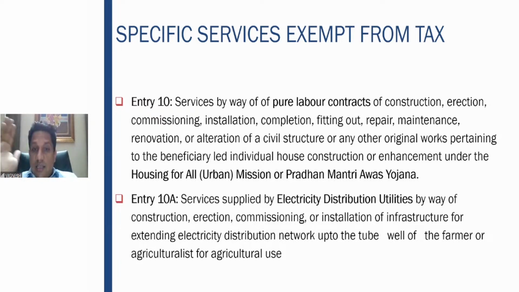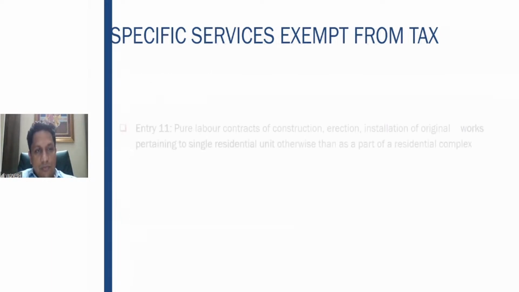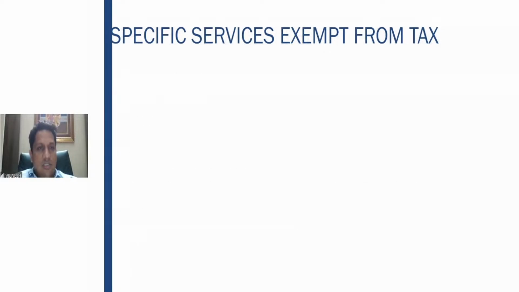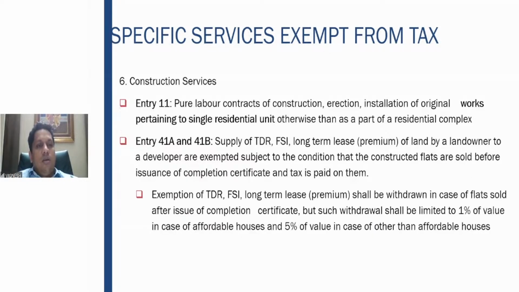Then electricity distribution utilities provide services of construction, erection, commissioning, installation, etc., for extending the electricity distribution network up to the tube well of the farmer or agriculturist for agricultural use. This service also is exempt. Okay, now after government services, we come to construction services. Under construction services, we have seen pure labor contracts for the PM Awas Yojana and electricity distribution utilities types of services.